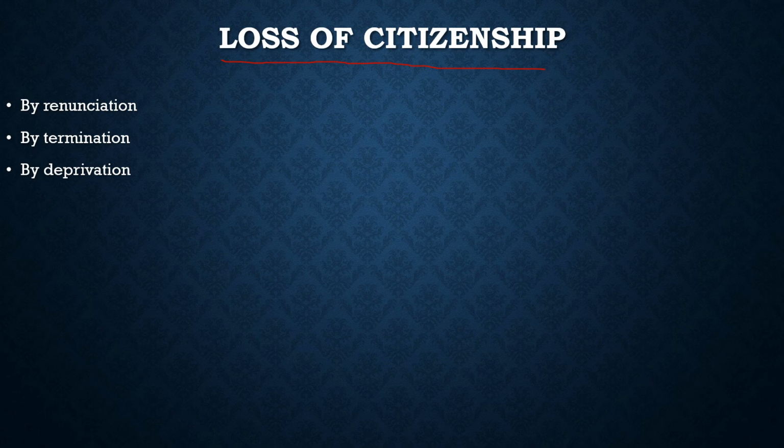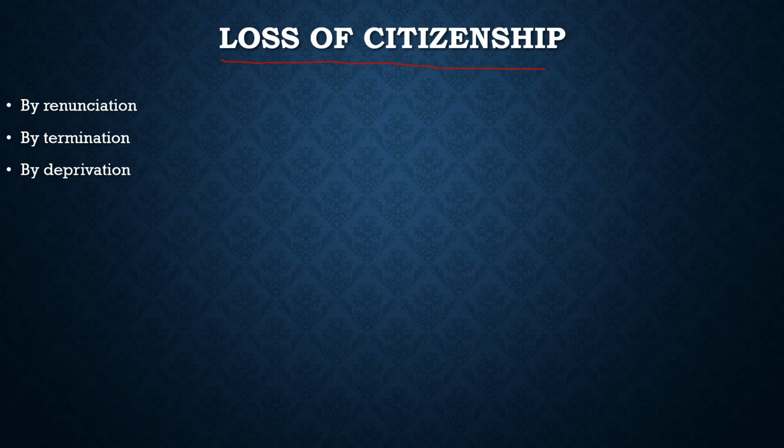Second, the citizen has shown disloyalty to the Constitution of India. If a person is disloyal to the Constitution of India, then that person can lose his citizenship. Third, the citizen has unlawfully traded or communicated with the enemy during war. For example, if we are at war with Pakistan or China, and any citizen communicates with the enemy country, his citizenship can be terminated. He will lose the citizenship. Central government can end his citizenship.